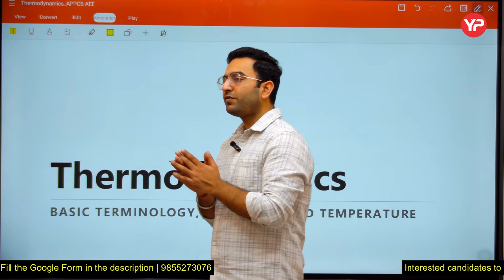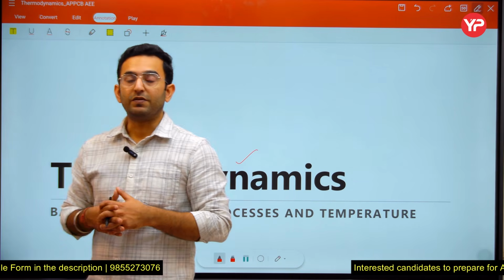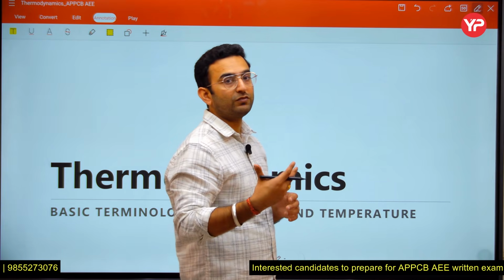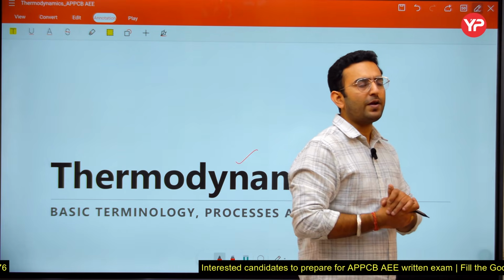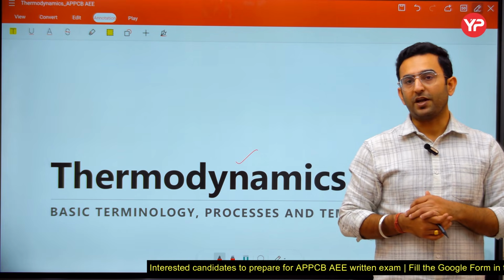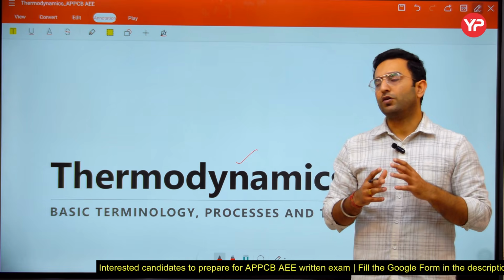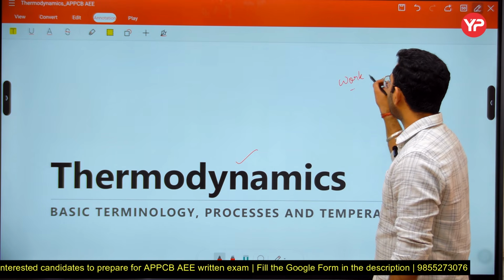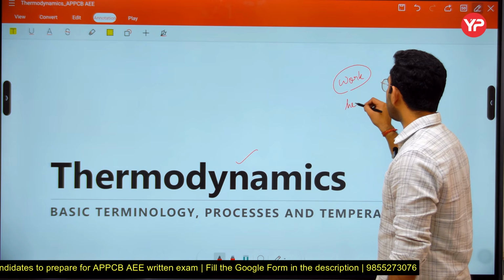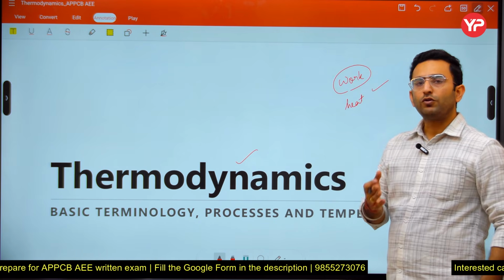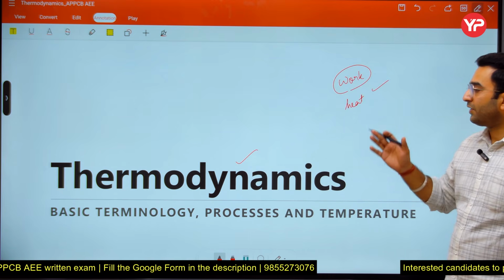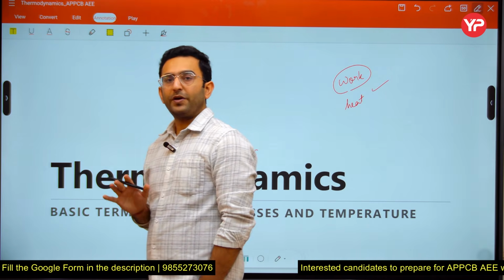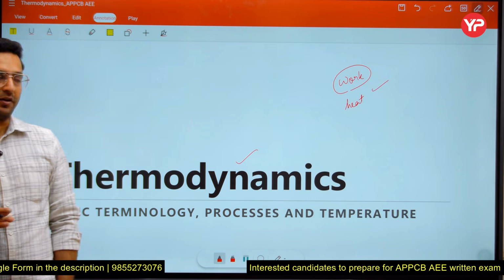Here we are dealing with the energy interactions between the system and surrounding. Energy interactions take place in the form of mass, heat, and work interaction. There can be any type of energy interaction, but we have to majorly focus on the work transfer, as well as the concept of heat interaction. Even though a mass interaction also takes place between the system and surrounding, it is not so important from our exam point of view, so you can leave that part.